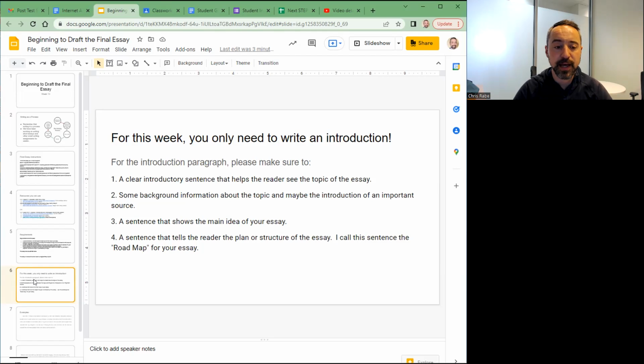And then finally, I think having a roadmap sentence, a sentence that tells the reader the plan or structure of the essay. I call it the roadmap. So this is, again, a sentence that says something like, in this essay, I will discuss the problem of taxes on low-income groups, and I will explain certain solutions the government could implement to help lower-income people pay their taxes. I'm just giving you an example here.